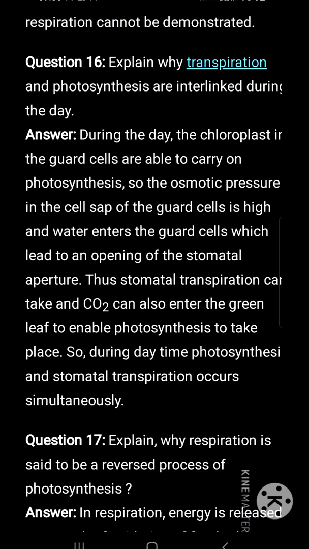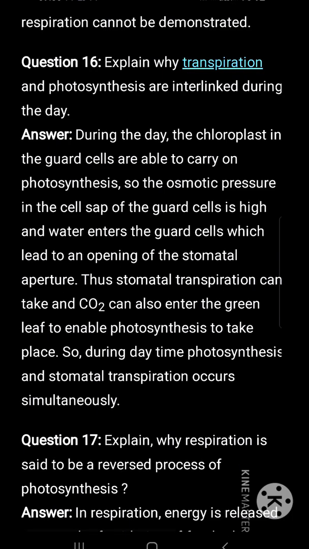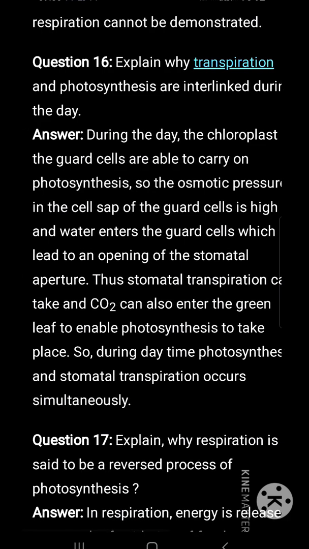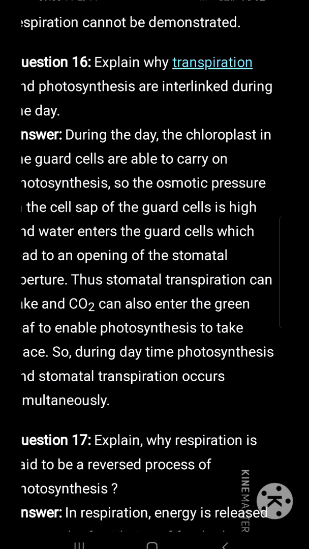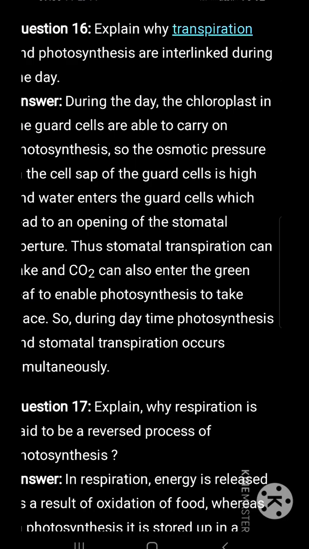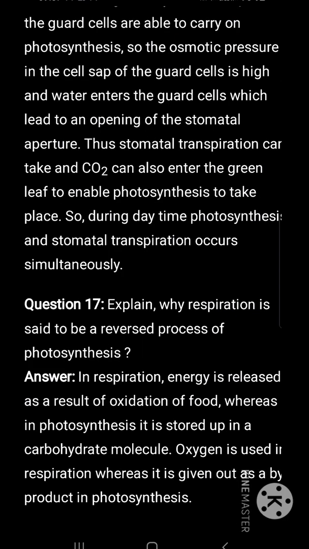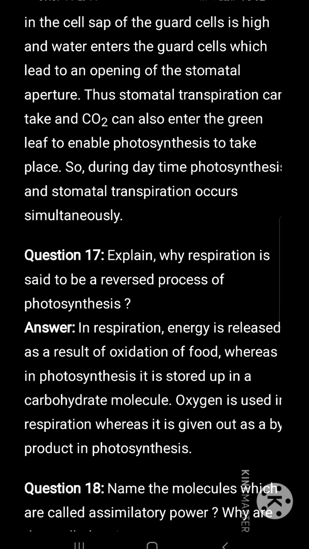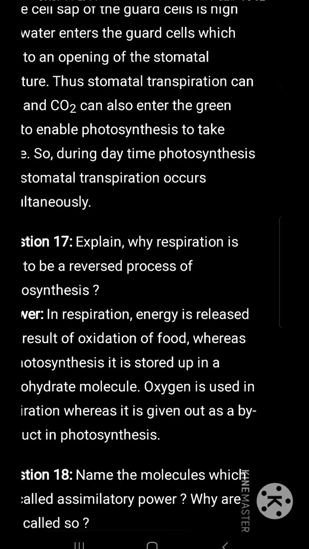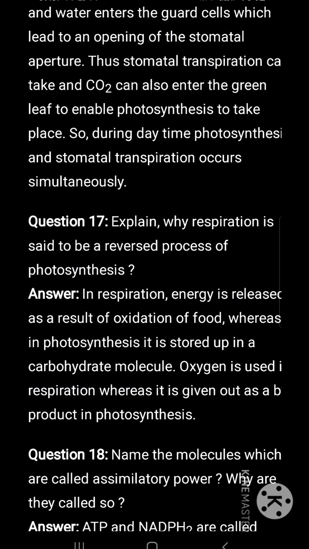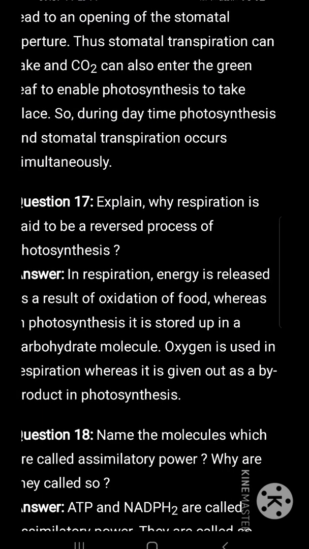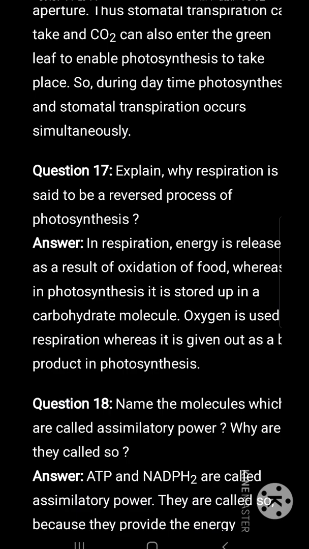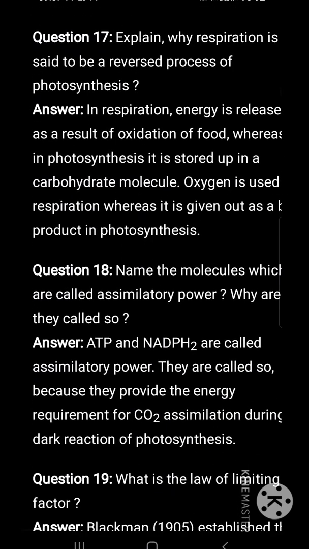Explain why transpiration and photosynthesis are interlinked during the day. During the daytime, the chloroplasts in the guard cells are able to carry on photosynthesis, so the osmotic pressure in the cell sap of the guard cells is high and water enters the guard cells, which leads to an opening of the stomatal aperture. Thus stomatal transpiration can take place, and carbon dioxide can also enter the green leaf to enable photosynthesis to take place. So during daytime, photosynthesis and stomatal transpiration occur simultaneously.